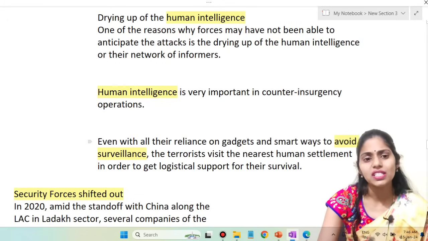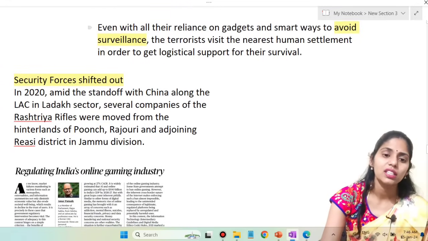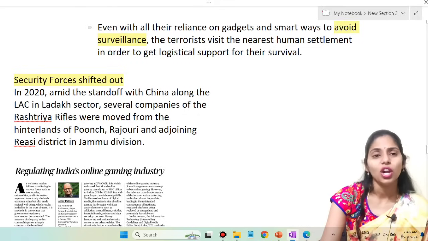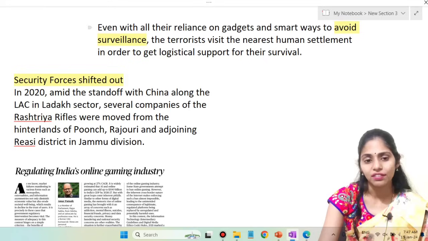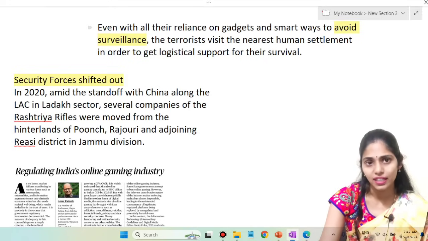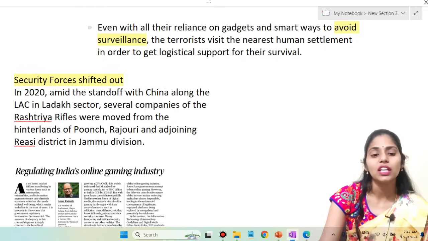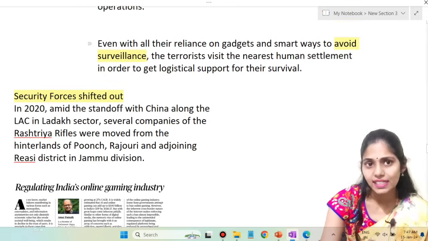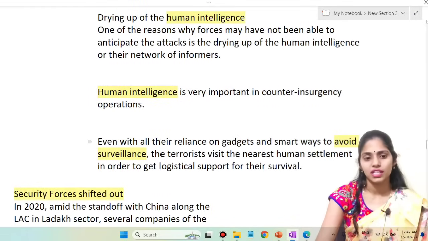Okay, and next one is the security-focused shift. In 2020, during the standoff with China along the LAC in the Ladakh sector, several companies of the Rashtriya Rifles were moved from the hinterlands of Poonch, Rajouri and adjoining Reasi district in the Jammu division. Because of all these things, yes, there is increased incidence of terrorism in Jammu and Kashmir.